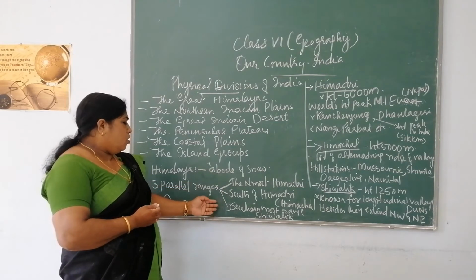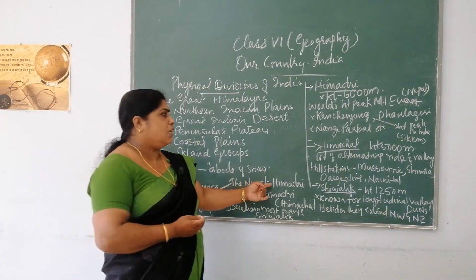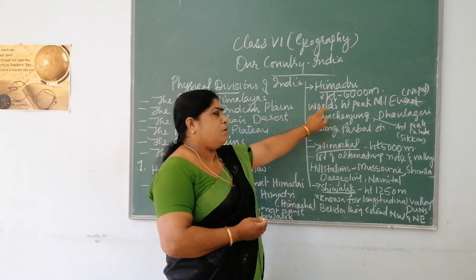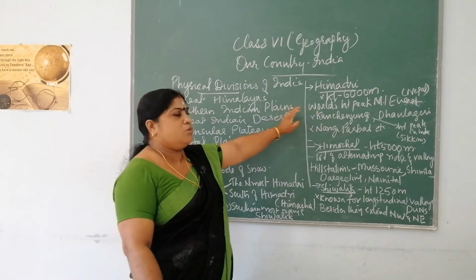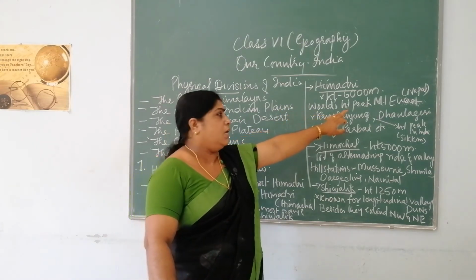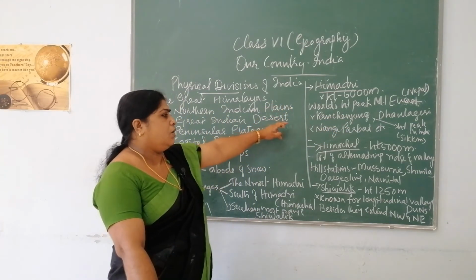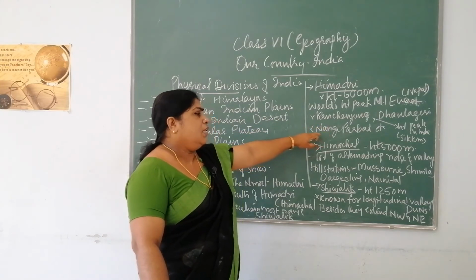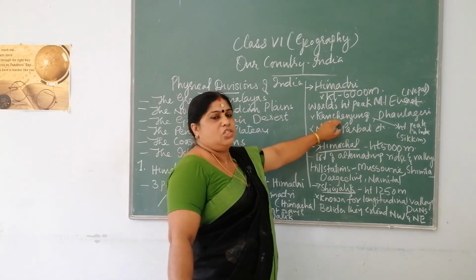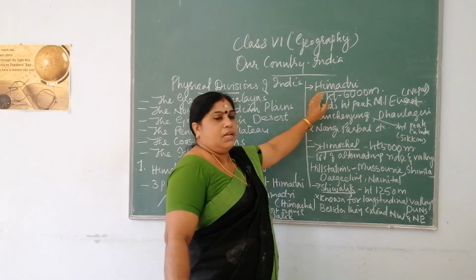So we will be moving on to the 3 parallel ranges of the Himalayas. The northernmost one is the Himadri. Its height is around 6,000 meters, and the world's highest peak, Mount Everest, is found in Himadri, which is situated in Nepal. Other peaks found in Himadri include Kanchenjunga, Dhaulagiri, Nanga Parbat, etc. This Kanchenjunga is the highest peak in India, and it is situated in Sikkim. This is related to Himadri.